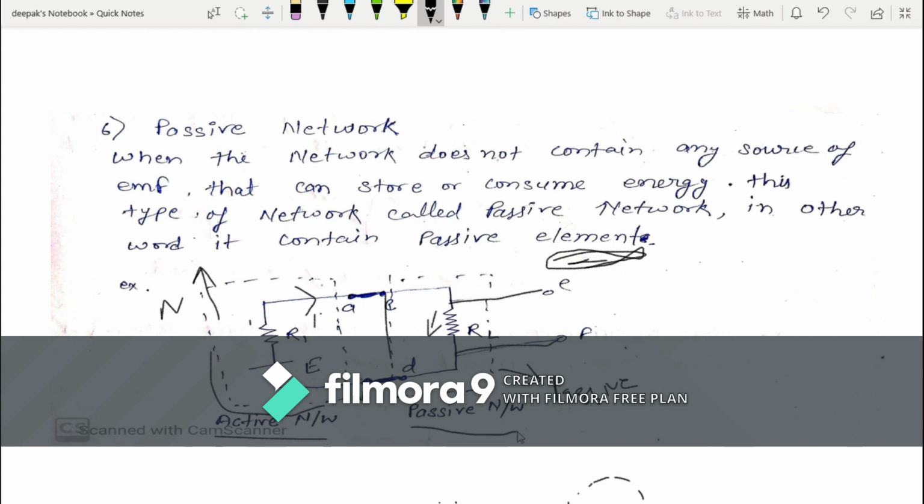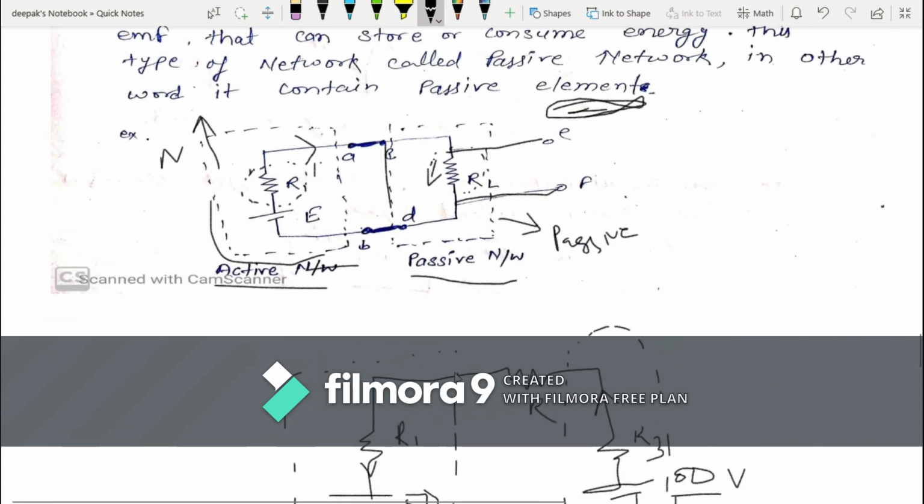Okay. See here, this is a passive element, and in this case a passive element is also there, but what is the difference? Here an active element is supplying energy, and if any circuit or any network supplies energy, then we can say that network is an active network. Okay. Now there is also some important point that we need to understand.